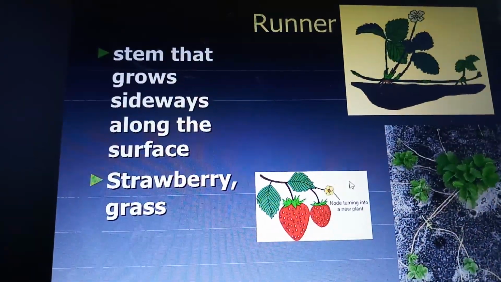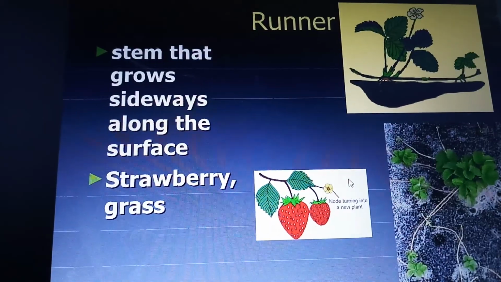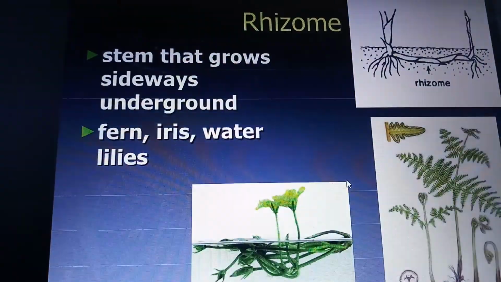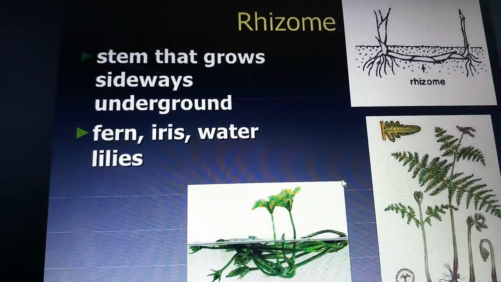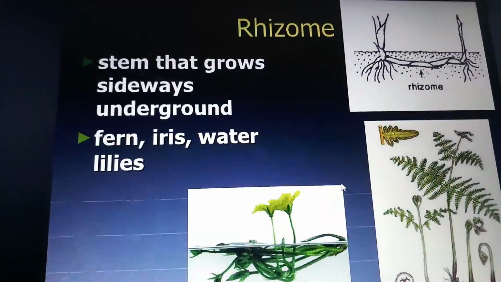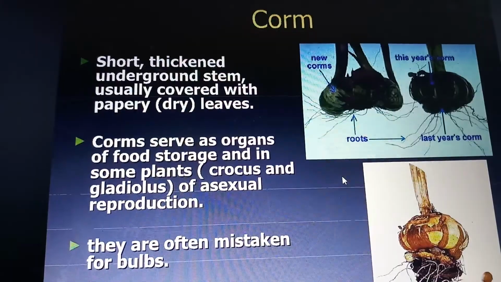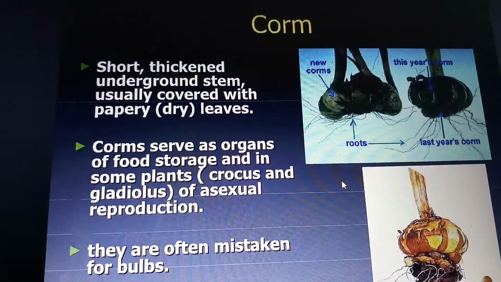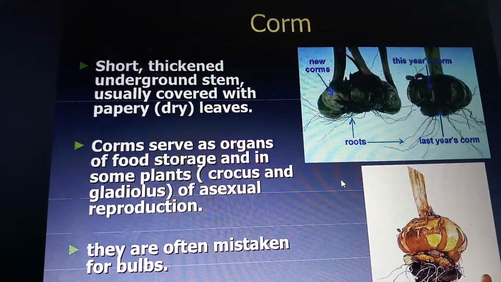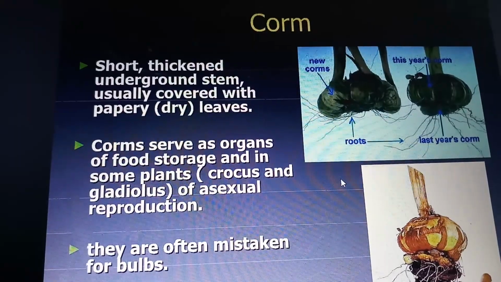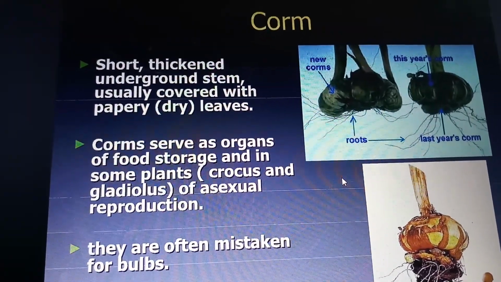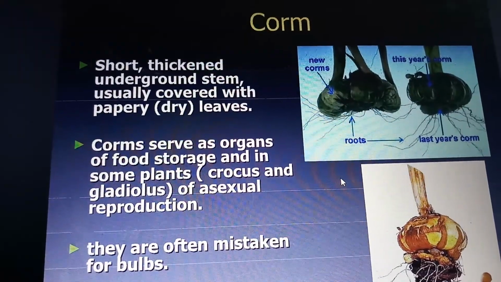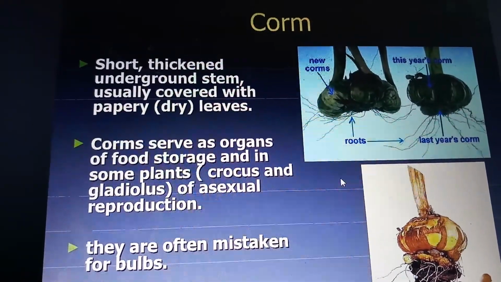Runner, the stem that grows sideways along the surface, for example strawberry and grass. And rhizome, stems that grow sideways underground. Examples are ferns, iris and water lilies. Corm, a short, thick underground stem, usually covered with papery leaves. The corm serves as an organ of food storage in some plants. Examples are crocus and gladiolus. They are often mistaken for bulbs.